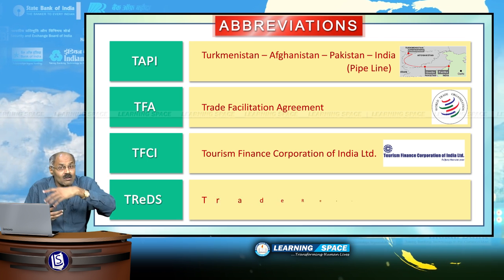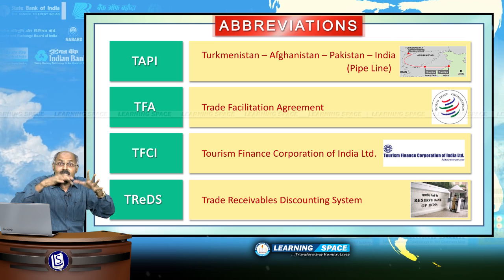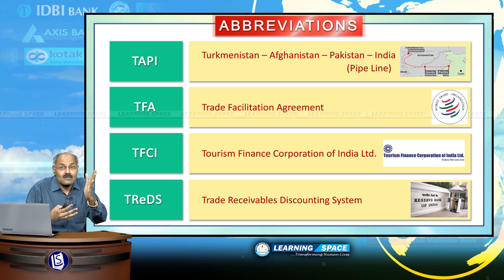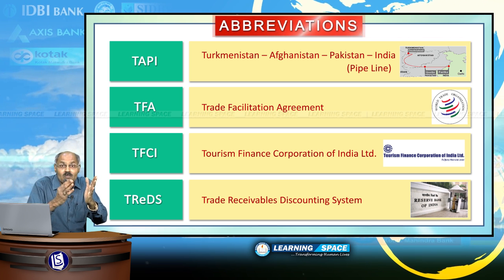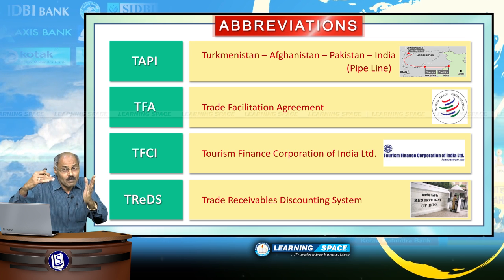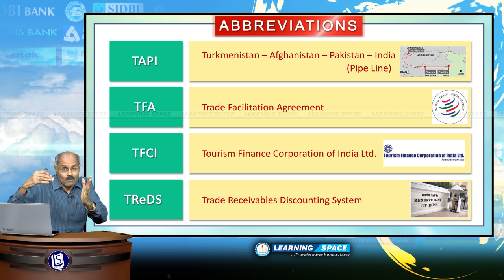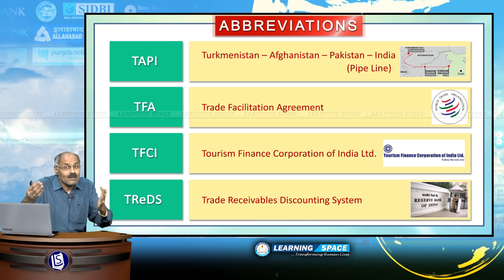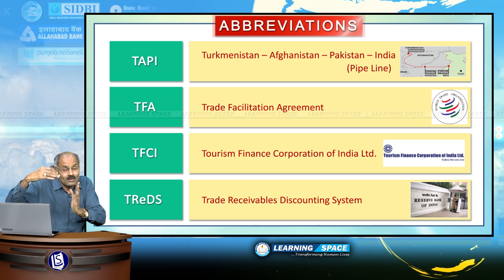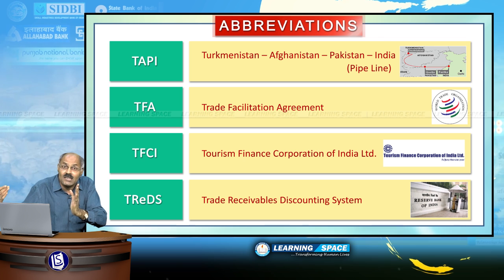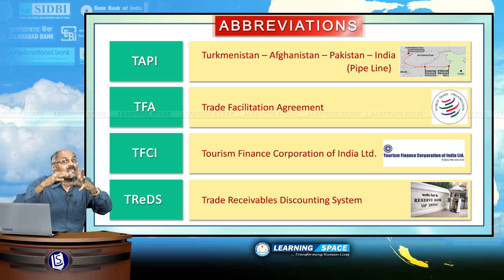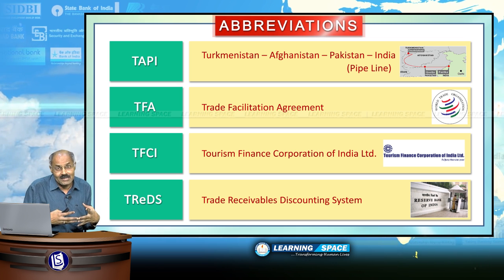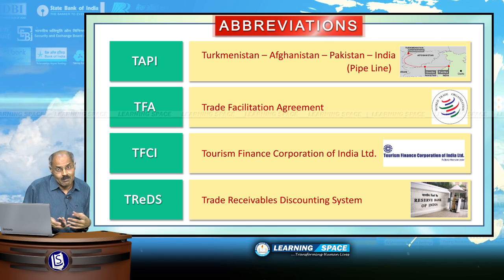Trade receivables discounting system for the MSMEs, that means for small companies, against the invoice or against the bills. Some financing is to be done for that purpose. That means when a product is sold, they may take more time to get the money, and meanwhile financing can be done by trades, so as to ensure financing against invoice or bill. This trade receivables discounting system was devised by Reserve Bank of India, and please don't forget, this is for MSMEs.